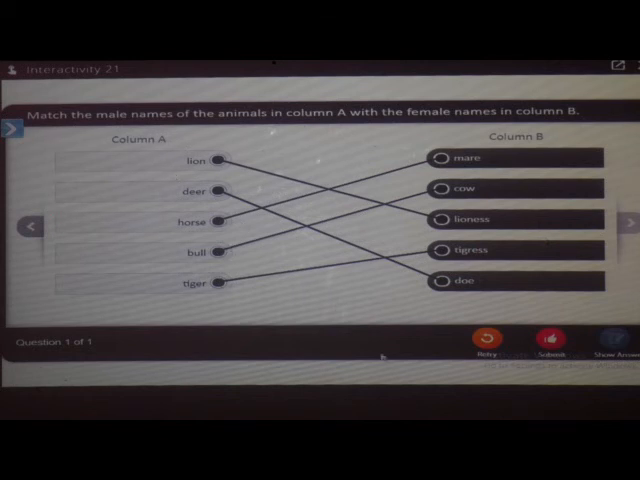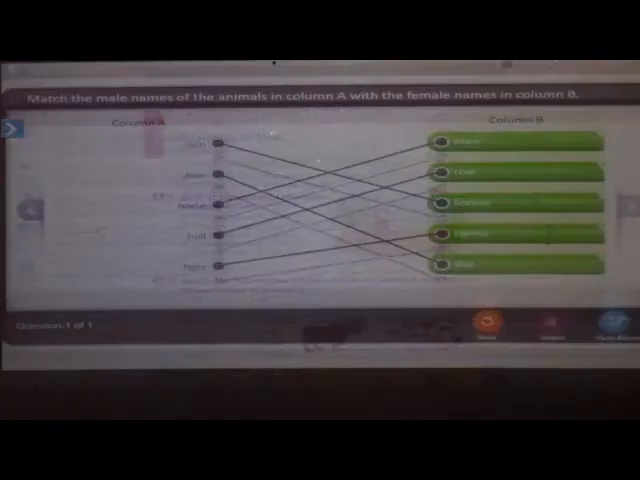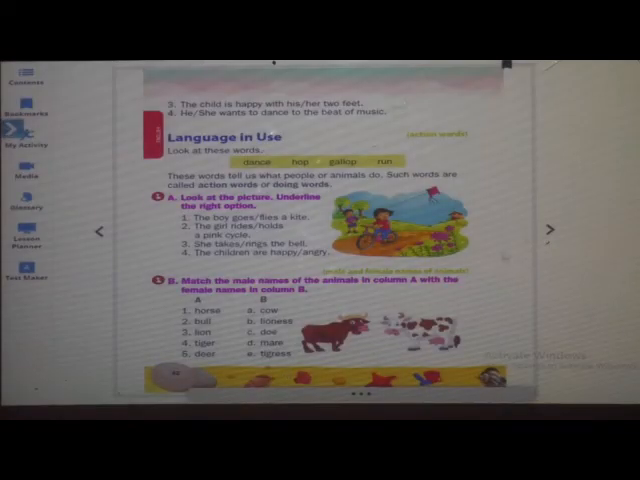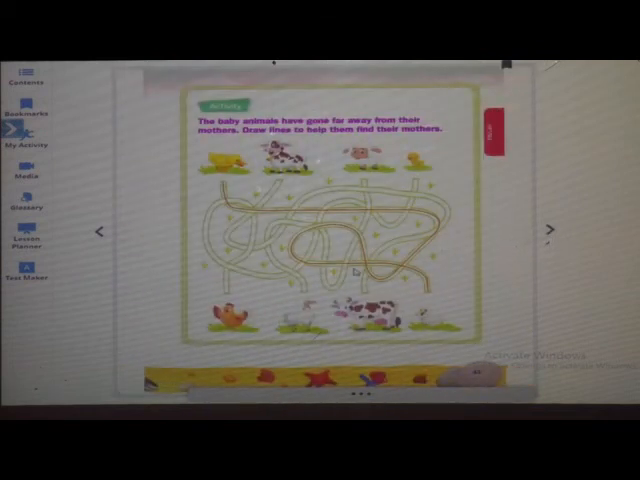Okay, do it fast. I will be waiting for you. Lion, lioness. Deer, doe. Horse, mare. Bull, cow. Tiger, tigress. Okay, are you done with it? Shall we move forward? Okay. Now, what is our next question? Oh, we have an activity.